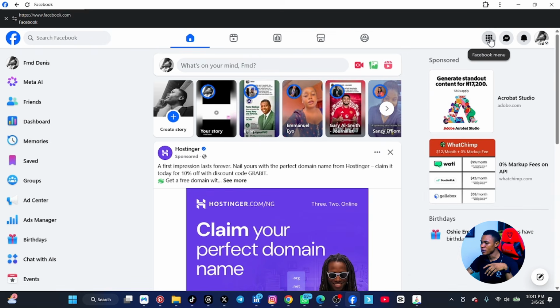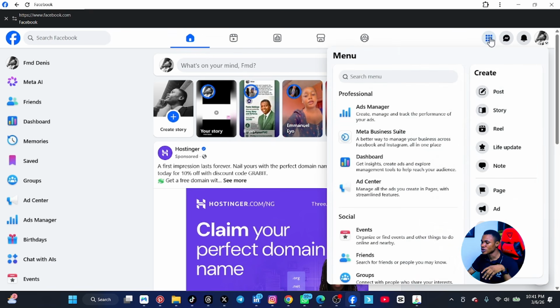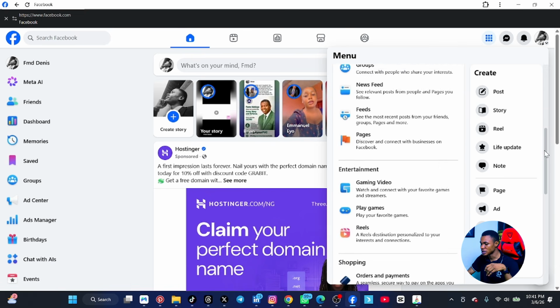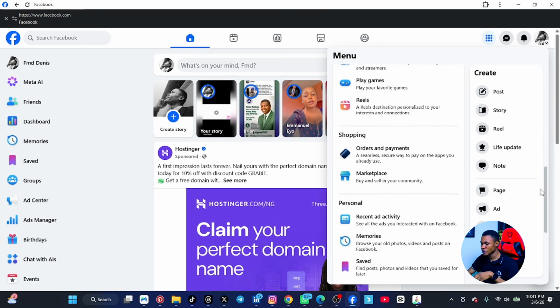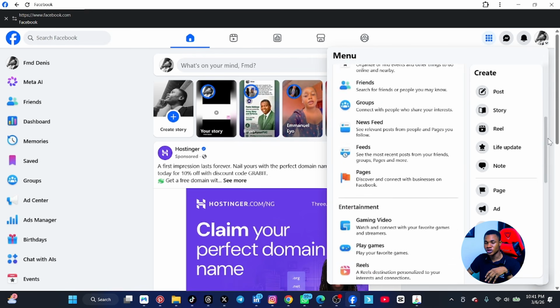Then if you come to this menu icon here, yours may be showing a three-dotted line, straight like this. Is that okay? So on your phone, if you click on it, you can see everything that you can do. You can create a page from here. You can start a group, create a group, marketplace listing, and everything here. Let me scroll down so that you can see. There are lots of things here. So for now, we are not going into that.